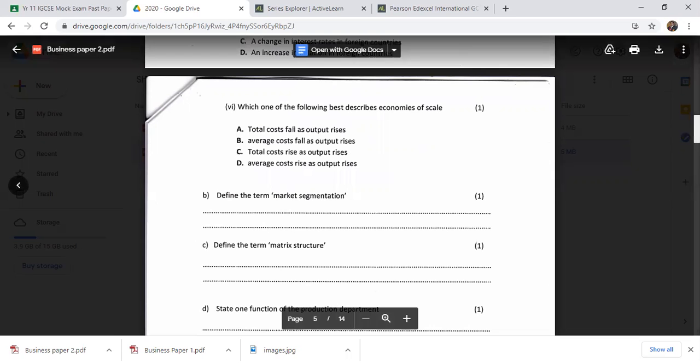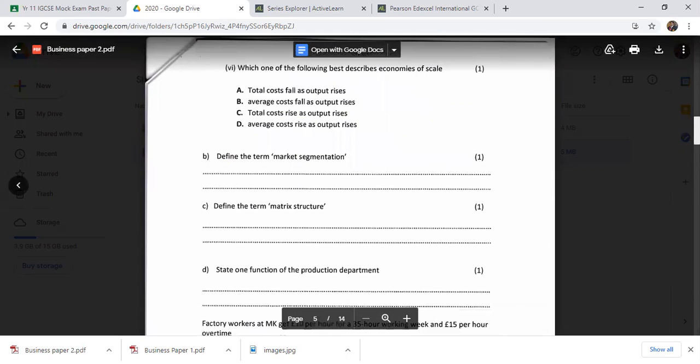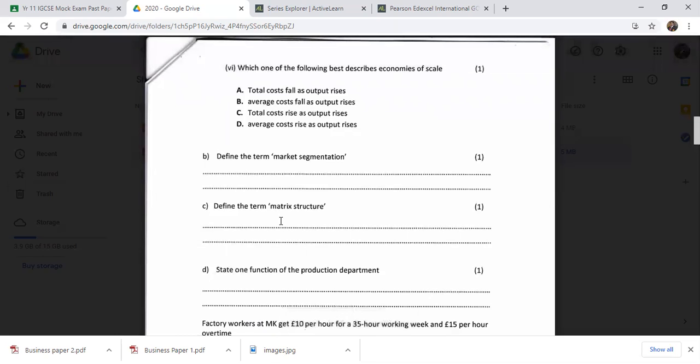So you can give a definition, you can say the matrix structure is a human resource management organization structure where the organization can set up groups, where people, individuals or managers can move across the different departments and work together. So you have to figure it out. You have to give the meaning of that thing in a proper way. Like that, our definition questions are there.